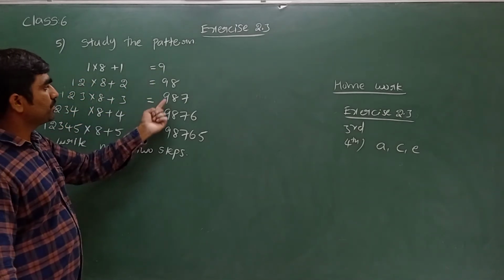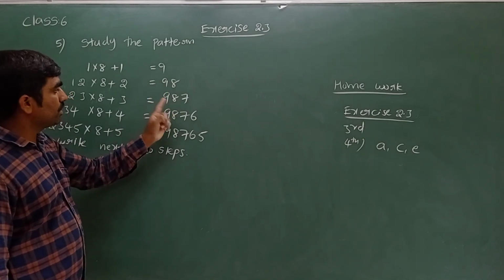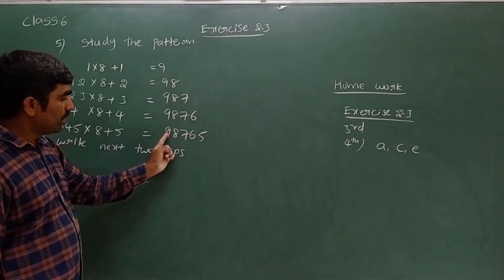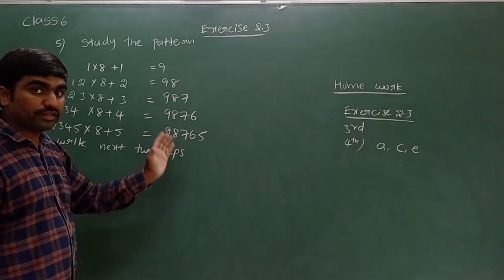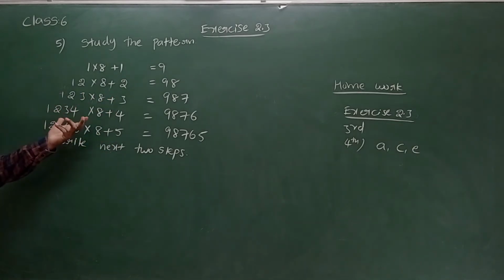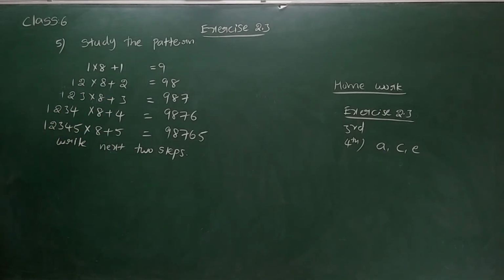Here I can see 9, 9 8, one number they are reducing. 9 8 7, 9 8 7 6, 9 8 7 6 5. They are reducing one number here. Yes, based on this logic, based on this pattern, we need to write the next two steps now.